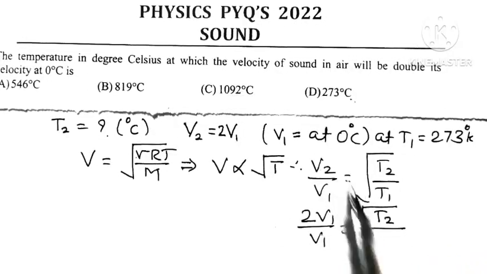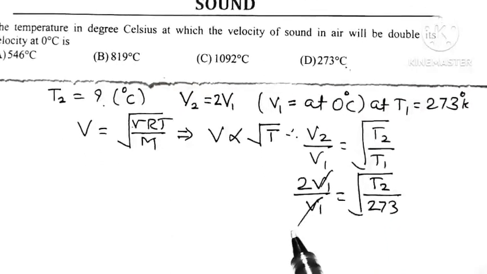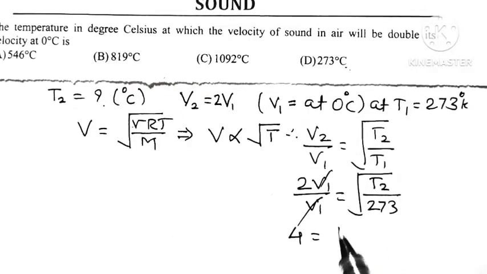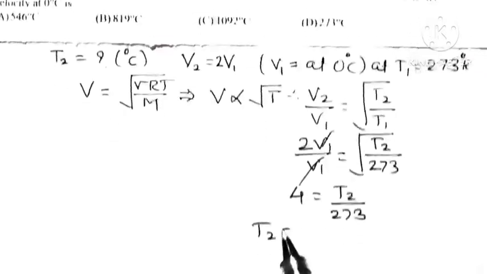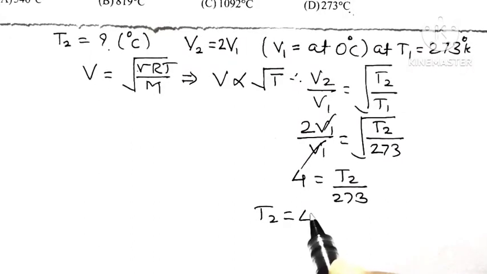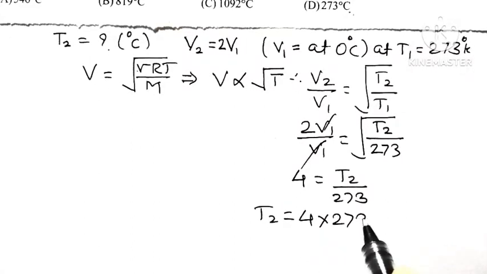See here, T1 is 0 degree Celsius, means 273 degree Kelvin. So this V1 gets cancelled and squaring on both sides, 4 is equal to T2 divided by 273, or temperature T2 is equal to 4 multiplied by 273,